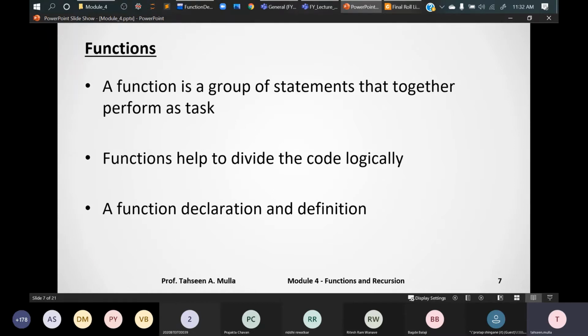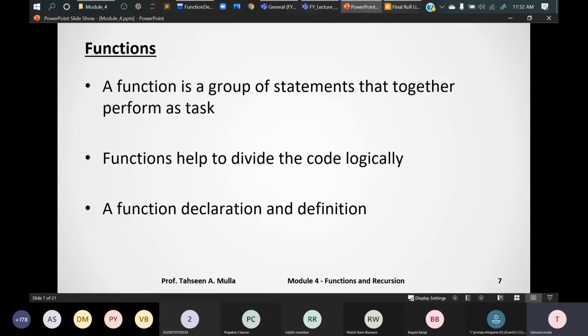I'll show you an example. A function is a group of statements, that is, the lines of code we write. Those lines of code will be stored in a block. That block will be given a specific name so that later on from the main function we can call that function to execute this group of statements which have been put together.